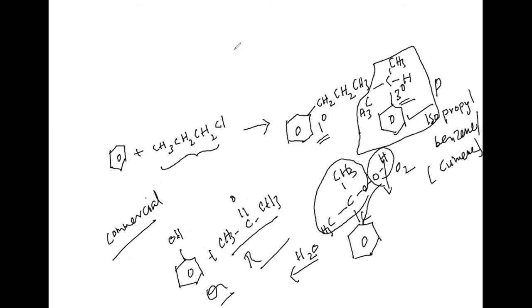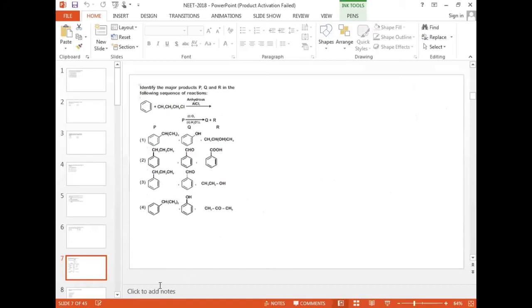Where is this available? If you look at the options, option 4 shows phenol and acetone. Sometimes, not only sometimes, many times we feel that byproducts are not important, but here they considered the byproduct also in the question. That is why we also considered it here.